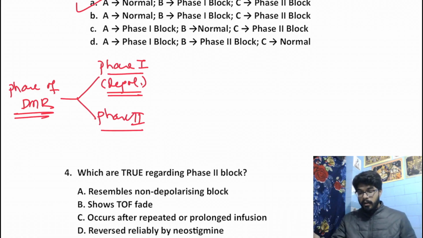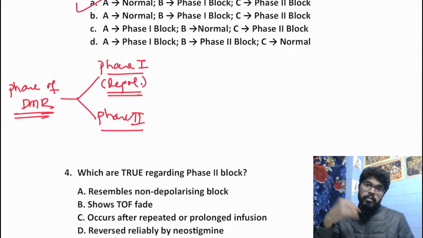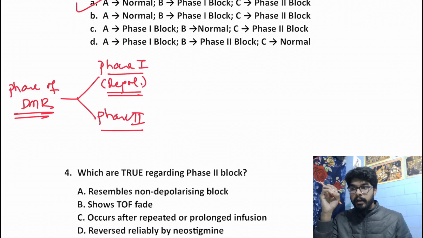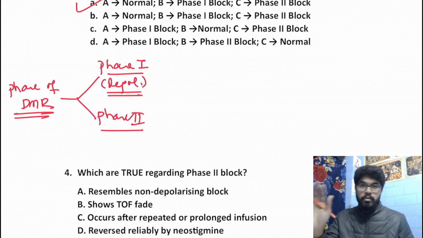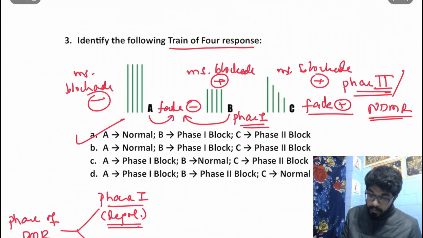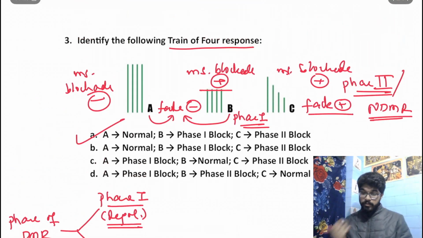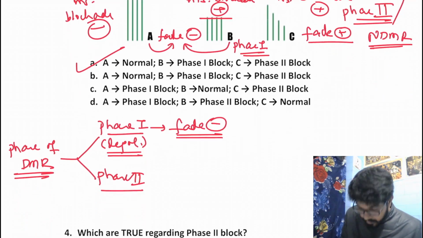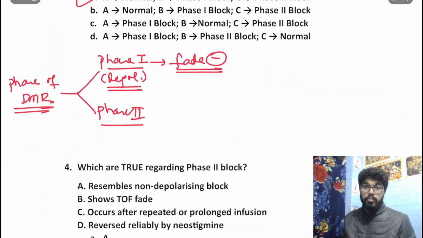So it does not matter, right? The amount of acetylcholine that is released into the cleft does not matter for a phase 1 block. We will have the same amount of muscle blockade whether you provide an increased amount of acetylcholine to the receptors or not. That's why we have equal response in all the 4 stimuli. This is the reason for no fade in phase 1.